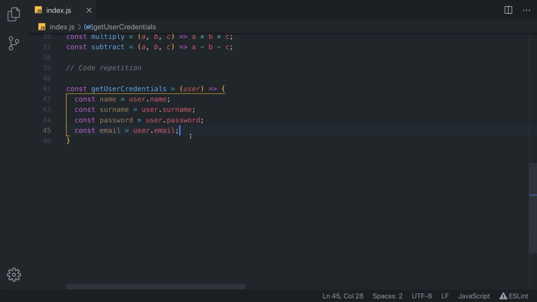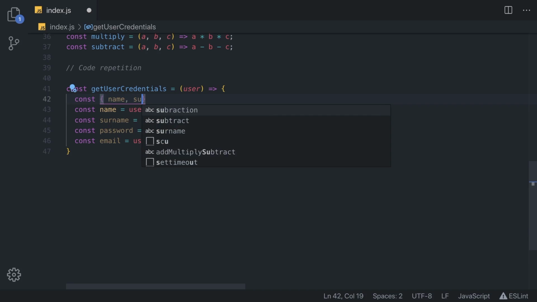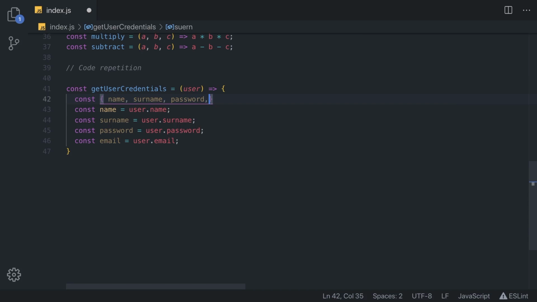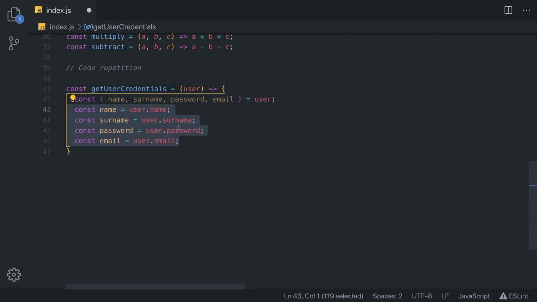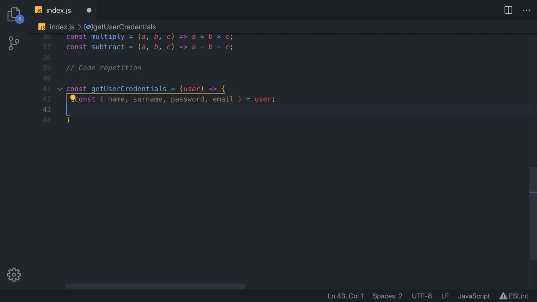With ES6 object destructuring, we can simply do the following. We can extract all of this in one line. So we can type const, curly braces, and we can take anything we want from this user. So surname, password, email, and make it equal to user. This will actually extract all these values from the user object, and it is going to be the same thing that we had here, but with much less repeated code. So we can remove this and we can get back to our next example.